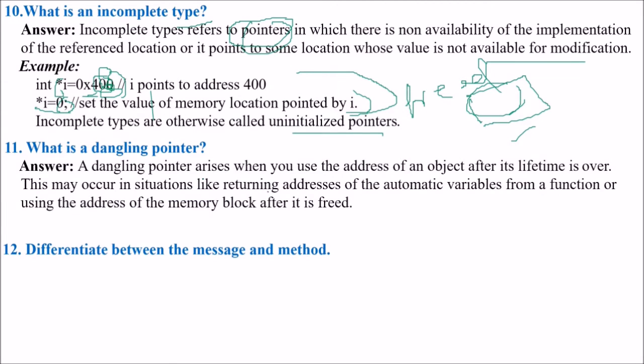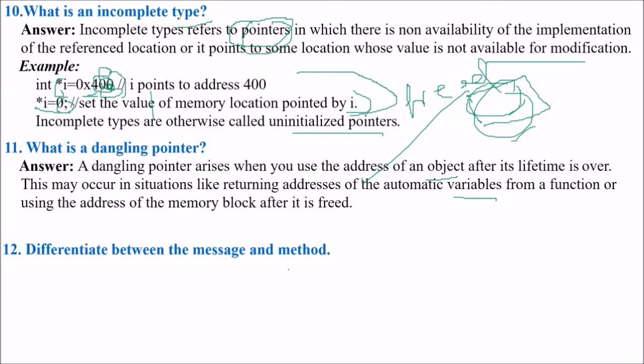A dangling pointer arises when you use the address of an object after its lifetime is over. This may occur in situations like returning the address of an automatic variable from a function, or using the address of a memory block after it is freed. So these are dangling pointers.